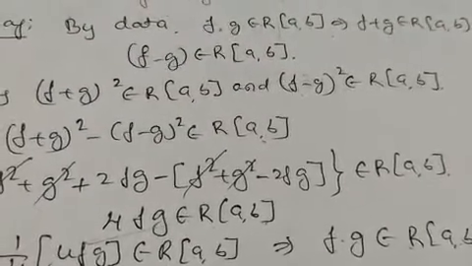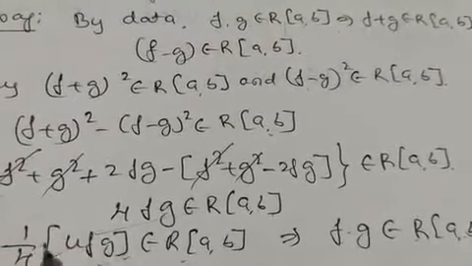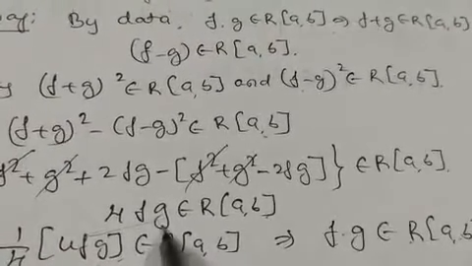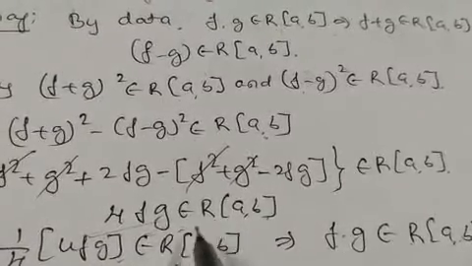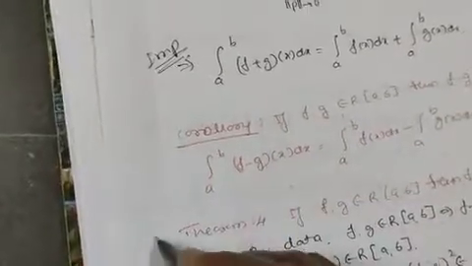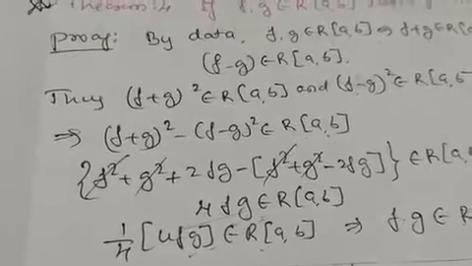So this is also very important. We can say that if 4 f into g belongs to R of a, b, then f into g also belongs to R of a, b, that is f into g is also Riemann integrable. This is also a very important theorem. So this is all about this result.